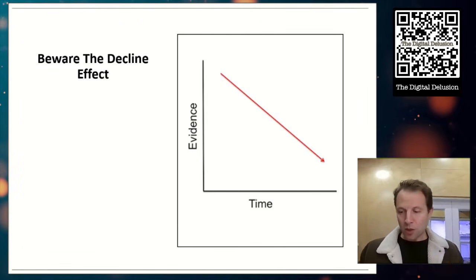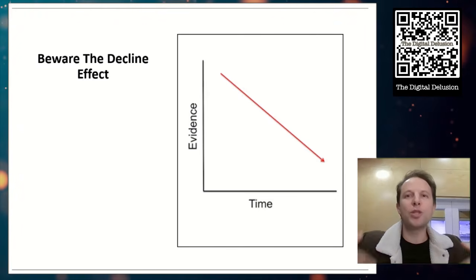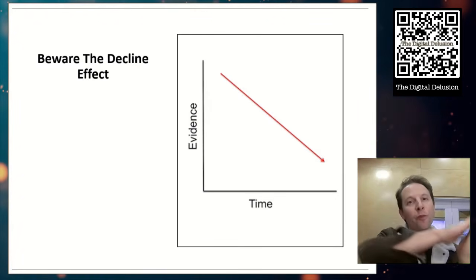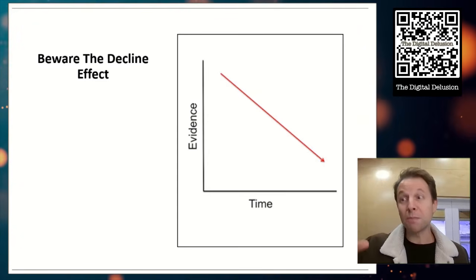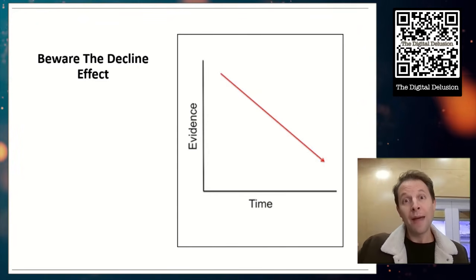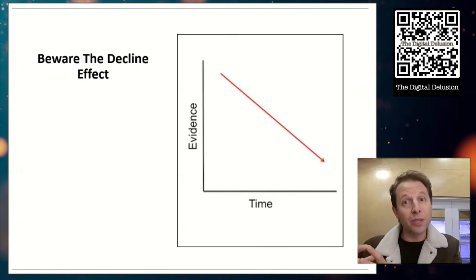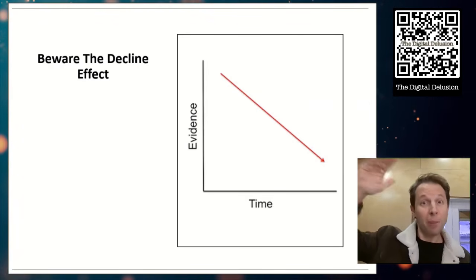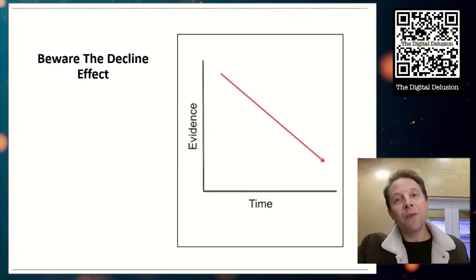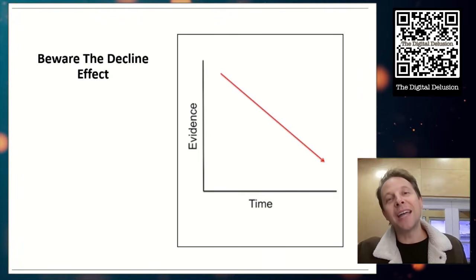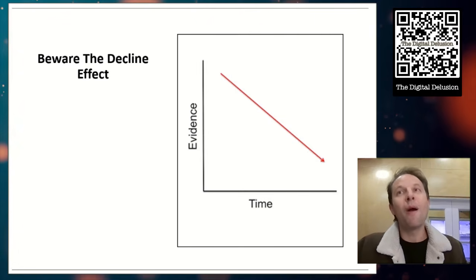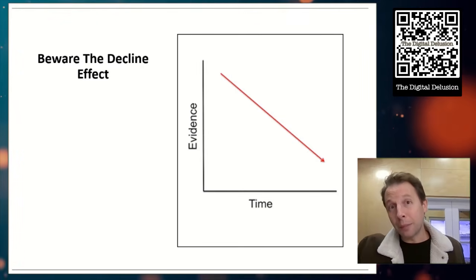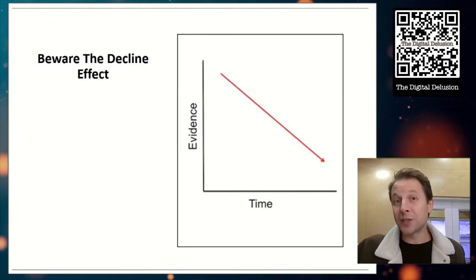Now, a lot of people don't know this, but when a new tool or technology or therapy comes out, the first wave of research is almost exclusively done by proponents, people who want that thing to work. That means the first about 5 years of research of any tool is very positive. It's over the next 5 to 10 years that you start to see a decline. Once researchers who are disinterested, people who have no vested interest in a tool, start doing research on that tool, that's when we start to see the real impact and effect sizes really start to drop.